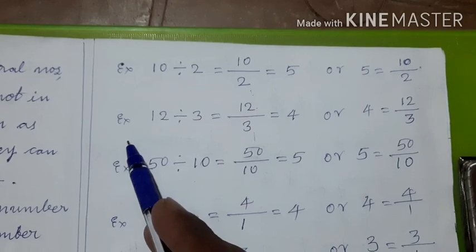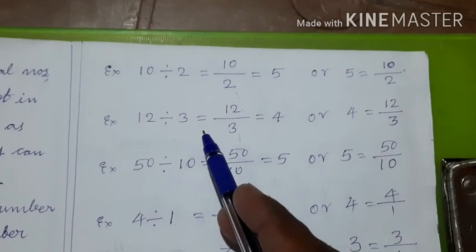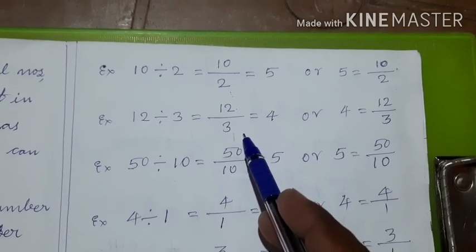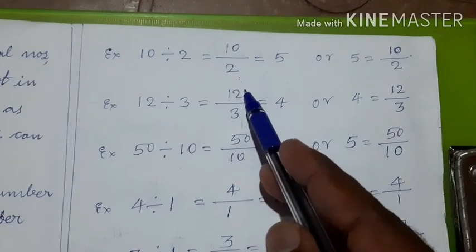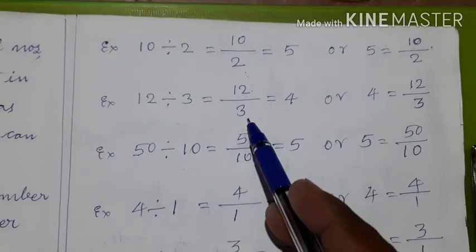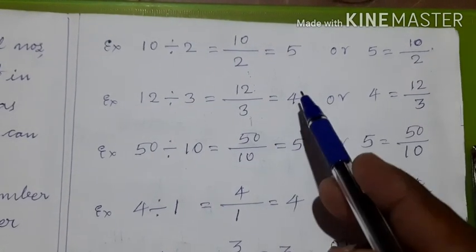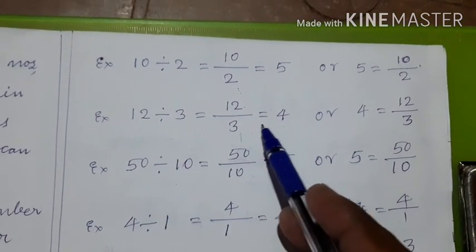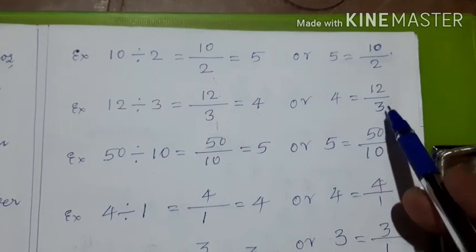Let us take one more example. 12 divided by 3 is written as 12 upon 3. Both are same. What is the meaning of 12 upon 3? There are 12 rupees and they should be given to 3 people. Each one will get how much? Each one will get 4. Therefore, 12 upon 3 is equal to 4, or 4 is equal to 12 upon 3.